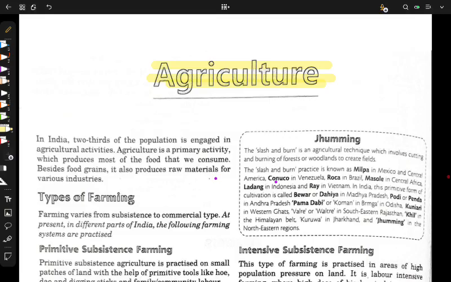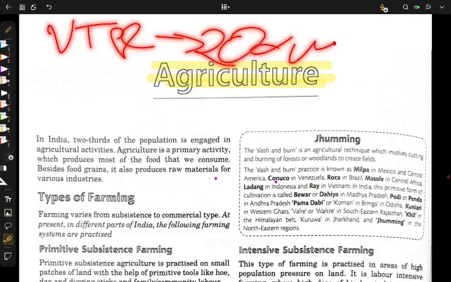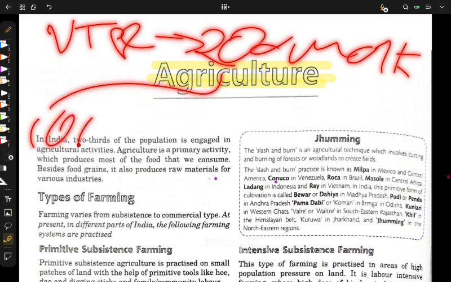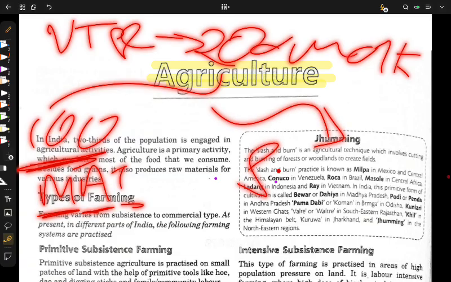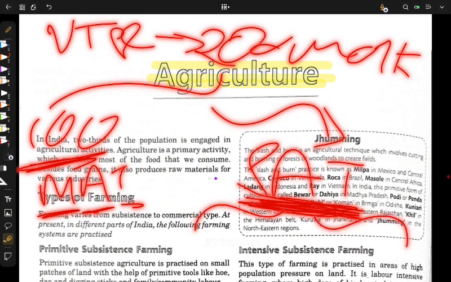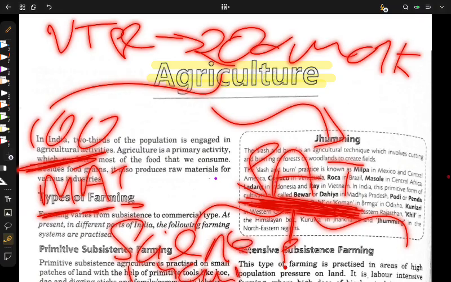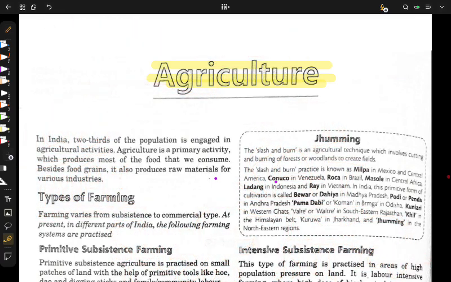If I tell you, the NTSC examination comprises 200 marks, in which 100 marks is of the MAT examination, mental ability test, and 100 marks is SAT, scholastic abilities test. So it has three sections. First is science, 40 marks. SST, 40 marks, and maths, 40 marks. So if you get your SST strong, you can easily score 30 to 35 marks in this examination. So without further ado, let's begin agriculture.